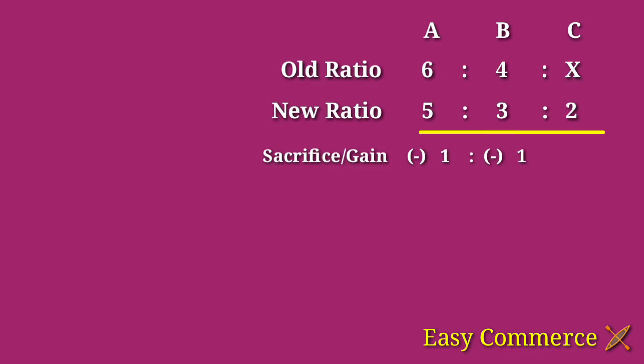And C got some amount, or he got the gain. Before it was 0, now the new ratio is 2, so he got the surplus 2, that is plus 2.